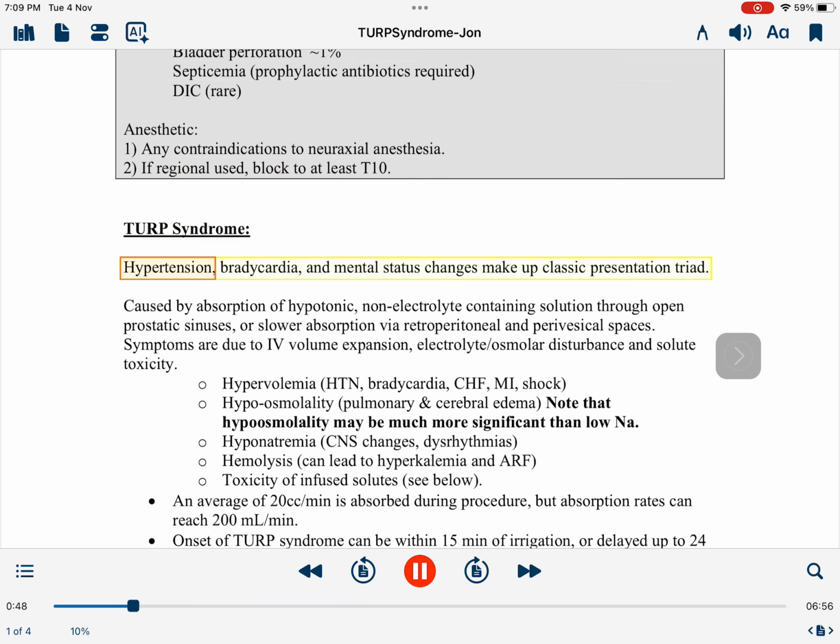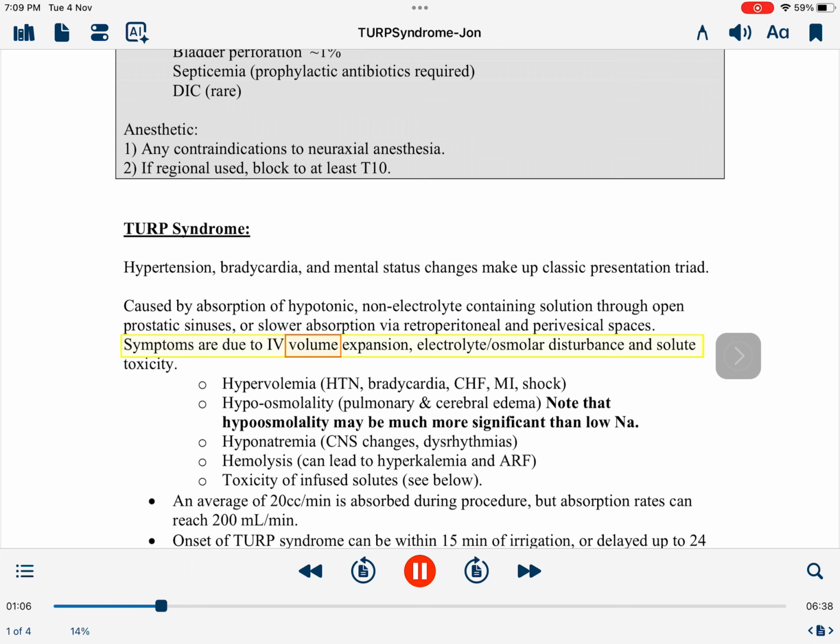TURP syndrome: hypertension, bradycardia, and mental status changes make up the classic presentation triad. Caused by absorption of hypotonic, non-electrolyte containing solution through open prostatic sinuses, or slower absorption via retroperitoneal and perivesical spaces.